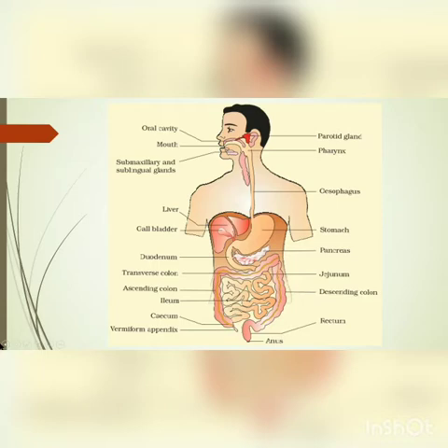Students, one more thing: draw a labelled diagram of the digestive system in your notebook. This is a must. This is the oral cavity, this is the mouth. These are the salivary glands. Here the parotid gland, submaxillary and sublingual glands are shown.